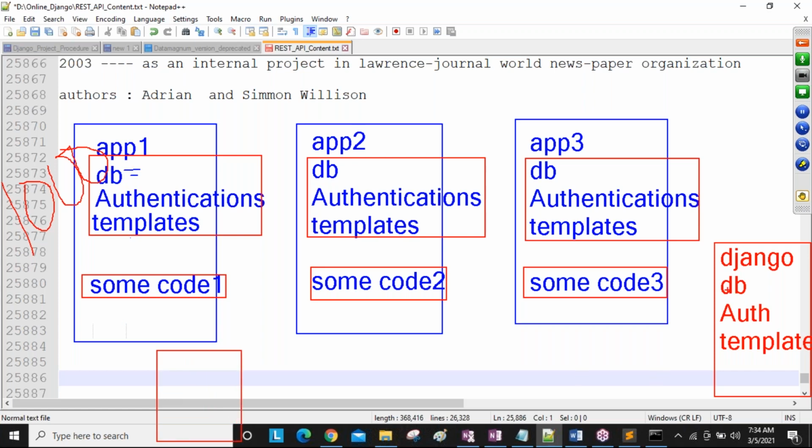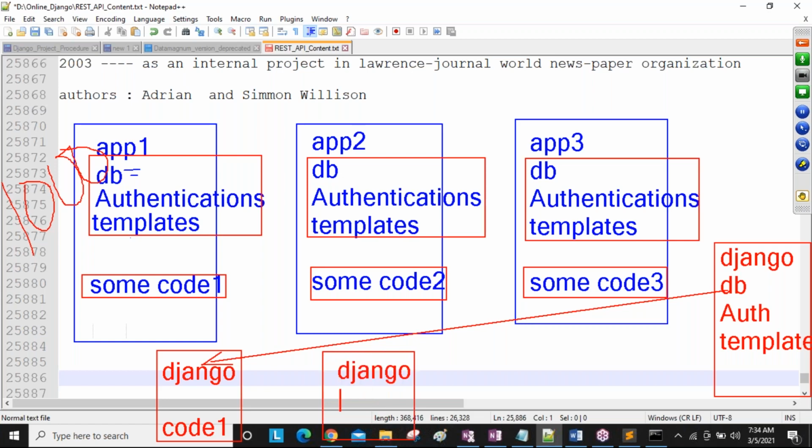So in this application, they are going to be importing this existing code, and after that they are writing their new code. For example, they import Django and after that they use code 1 of this application. Next, one more project is there. Here also they import Django, and then they develop code 2. Because of this Django, we get database knowledge, authentication, and templates, all for reuse.